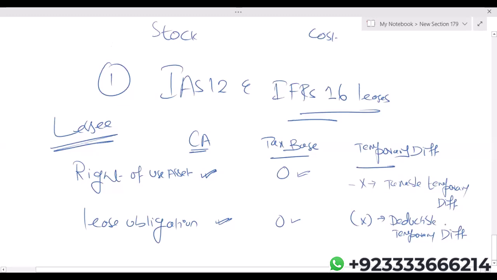And now listen, there is no such concept that this taxable difference and deductible difference will be equal. They could be equal, they could be different. If you ask me, most of the time they will be different. The concept is the right of use asset will result in a taxable temporary difference and lease obligation will result in a deductible temporary difference. Tax base of right of use asset will always be zero because taxation authorities are not accepting right of use asset as an asset. Lease obligation tax base will always be zero because taxation authorities are not accepting lease obligation as your obligation.